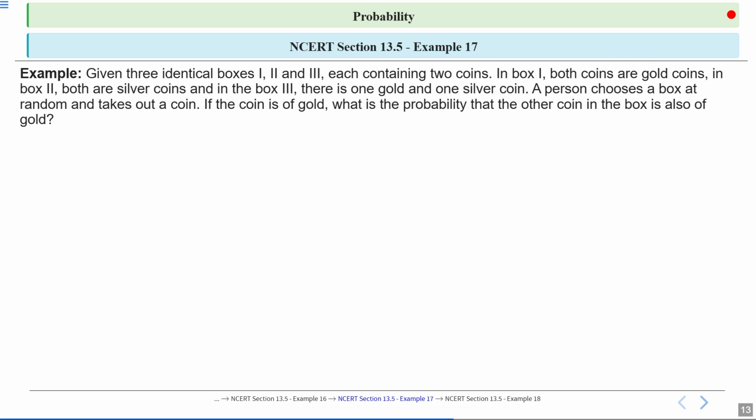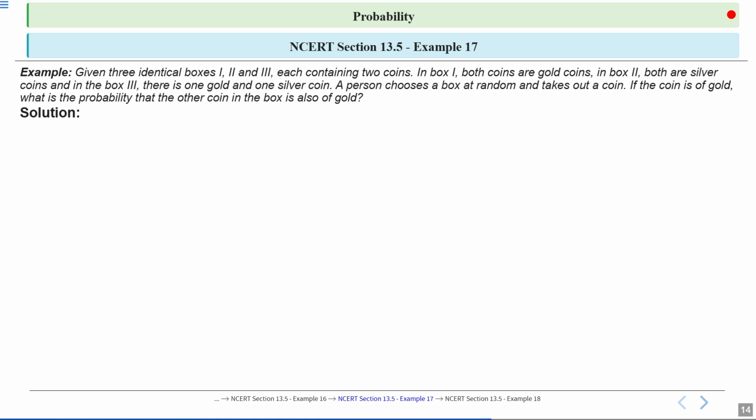Next, NCERT section 13.5 example 17, which says, given 3 identical boxes 1, 2 and 3, each containing 2 coins. In box 1, both coins are gold coins. In box 2, both are silver coins. And in box 3, there is 1 gold and 1 silver coin, right? A person chooses a box at random and takes out a coin. If the coin is gold, what is the probability that the other coin in the box is also gold? We have to find the probability that the other coin in the box is also gold, right?